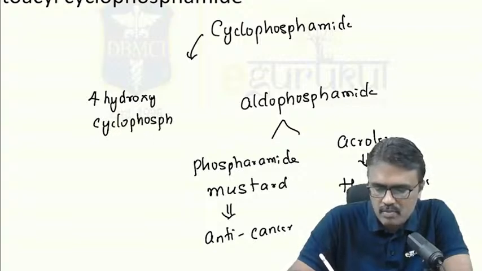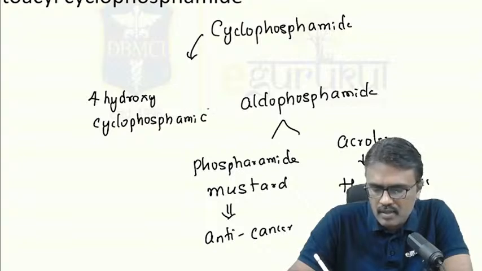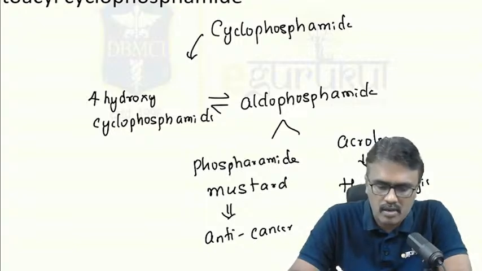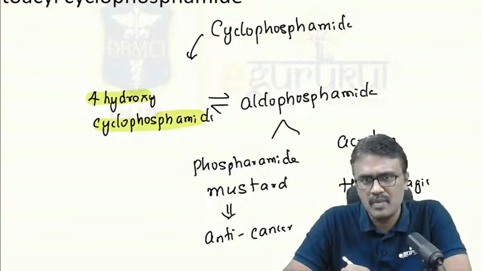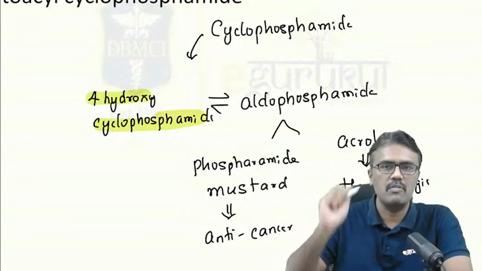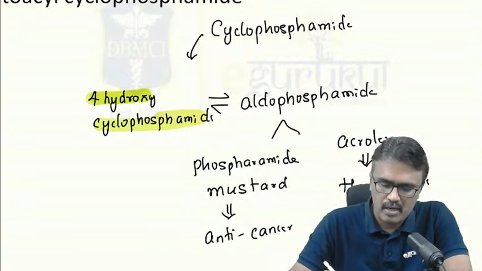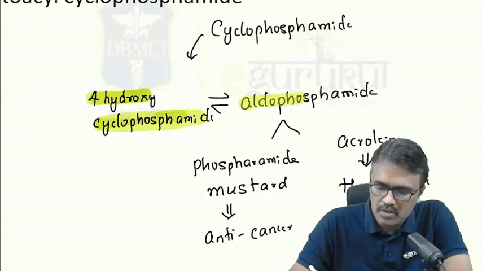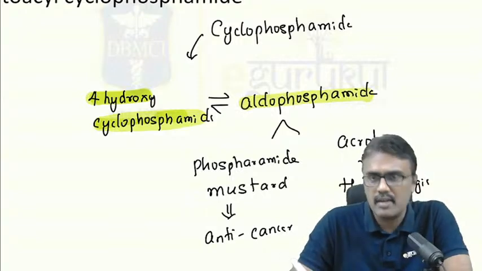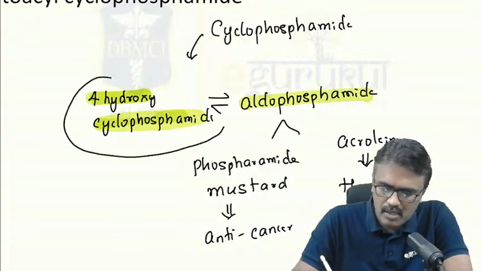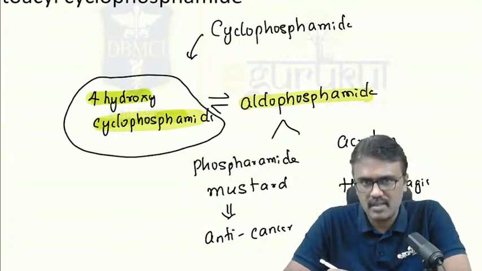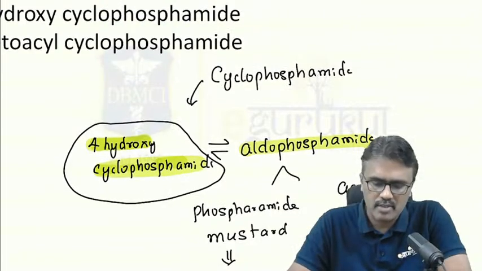4-hydroxy cyclophosphamide. And now this is an isomer. It is called as tautomers. These are called tautomers. That means both are structurally the same, only the position of groups will be different. So 4-hydroxy cyclophosphamide will give us aldophosphamide, and then you will get these things. So this particular step they have taken from Goodman and Gilman, and they have asked it in your exams. So it's a fact-based question.